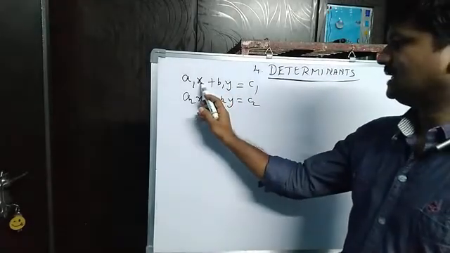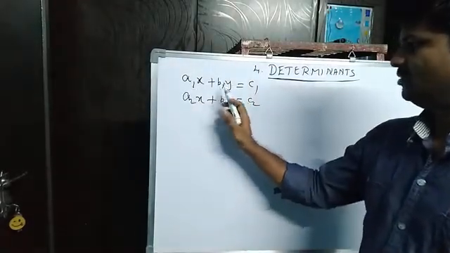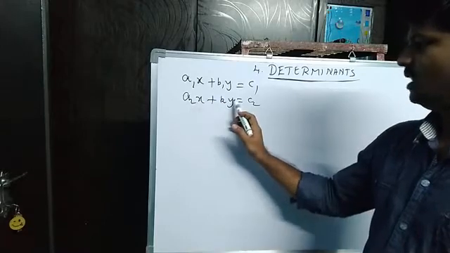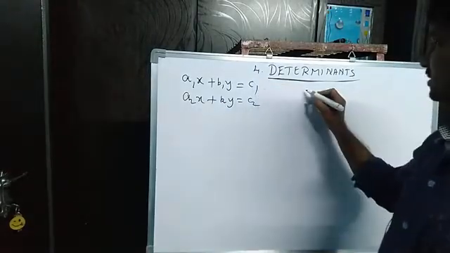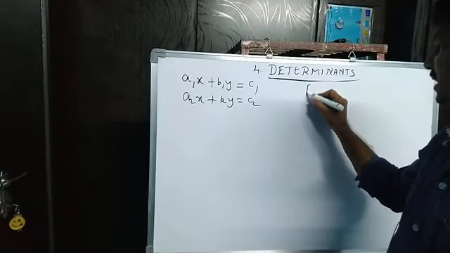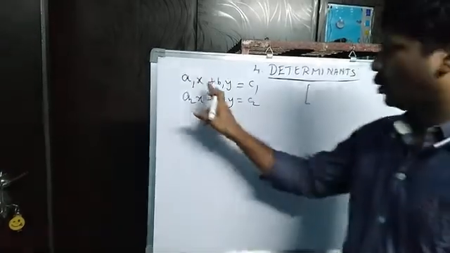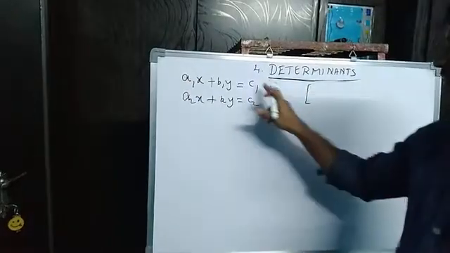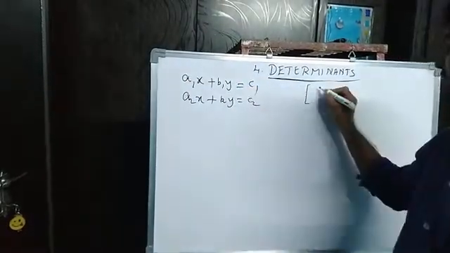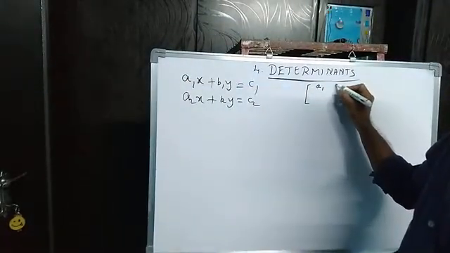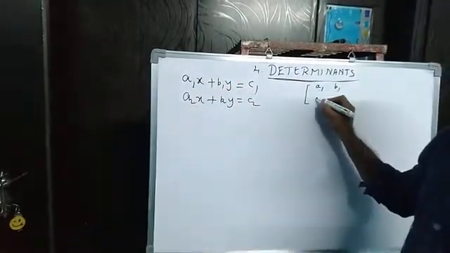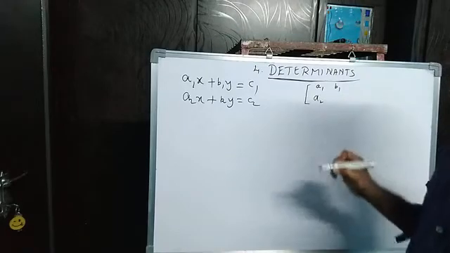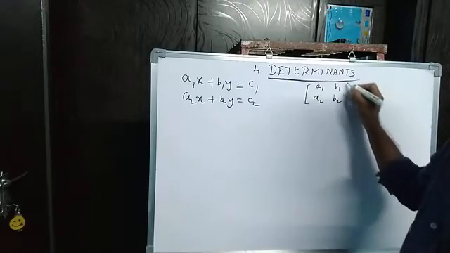What is the x coefficient? A1. What is the y coefficient? B1. Here, what is the x coefficient? A2. What is the y coefficient? B2. Here the constants are C1 and C2. So how am I writing this in matrix form? It is just writing the coefficients only. From the first equation, x coefficient A1, y coefficient B1, it is over. Next, from the second equation, x coefficient A2, y coefficient B2, it is over.